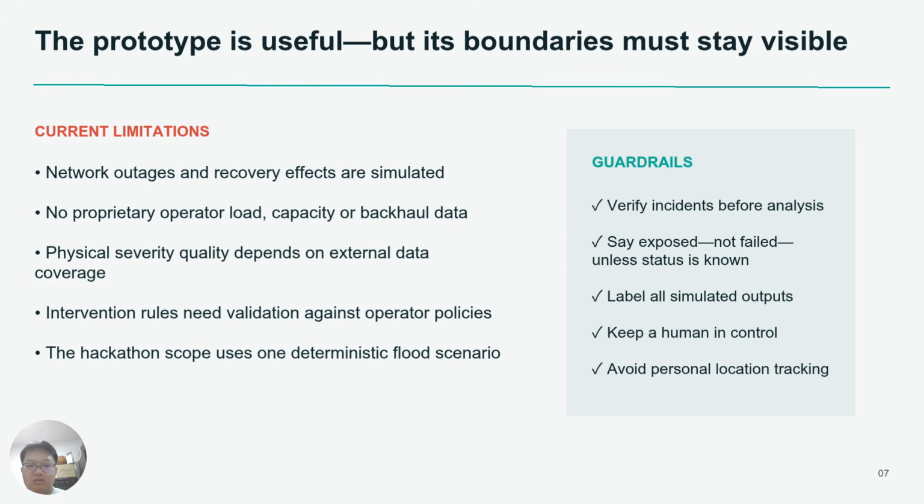Our current prototype also has a clear limitation. For example, site outage, post-outage network performance, portable cell coverage, and recovery effects are simulated. So we do not currently use proprietary operator data. We don't use data on real-time capacity, cell load, or backhaul availability. The accuracy of the physical severity analysis also depends on the quality and coverage of the external rainfall, hydrology, terrain, and infrastructure data. Our intervention rule would therefore need to be validated with telecom operators before real-world deployment.